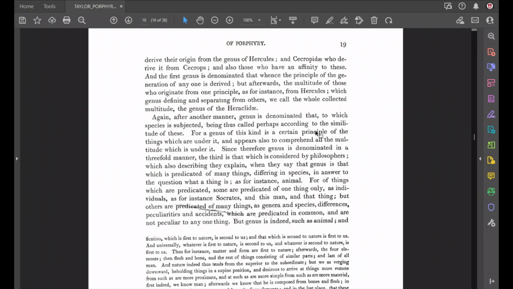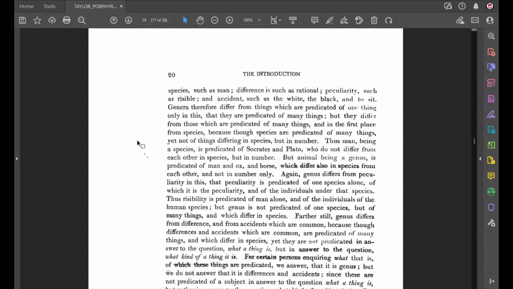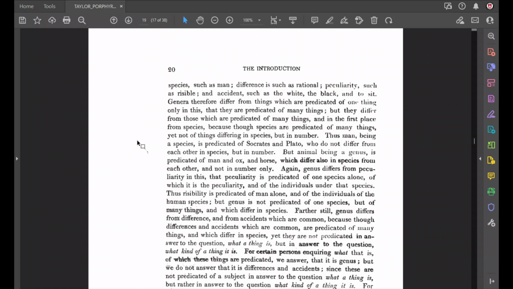Genus is indeed such as animal, and species is such as man. Difference is such as rational. Peculiarity such as risible. Accident such as white, black, and to sit or sitting. So he gives us an example of each of the five predicables. Genus is like animal. Species would be man. An example of difference is rational. An example of peculiarity is risible, able to laugh. And an example of accident would be white or black or sitting.